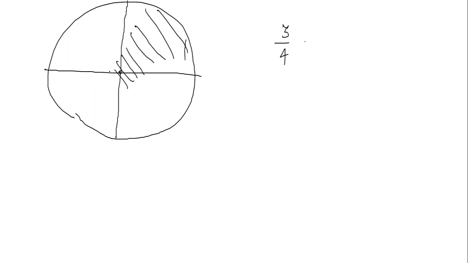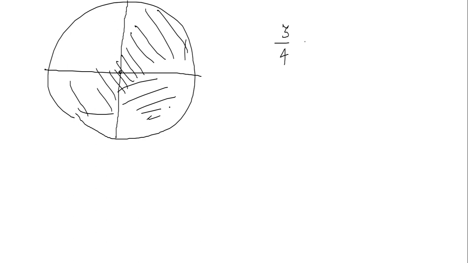For example, I have one complete pizza with me. If I ask you to give me 3/4 of the pizza, what are you going to do? You know what 3/4 is, right? If I divide this pizza into 4 equal parts, you just have to give me 3 parts out of the total 4 parts. So this is the ratio 3 by 4.